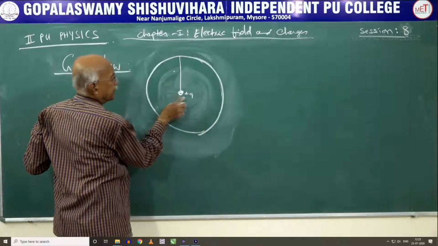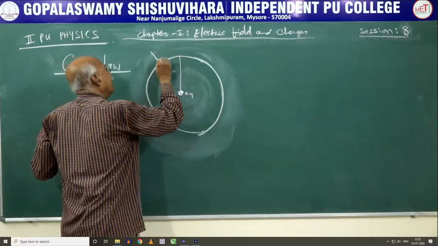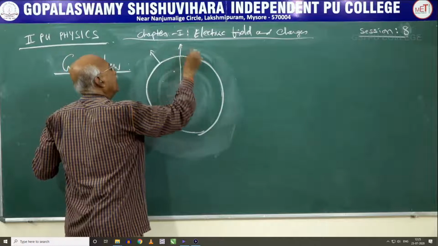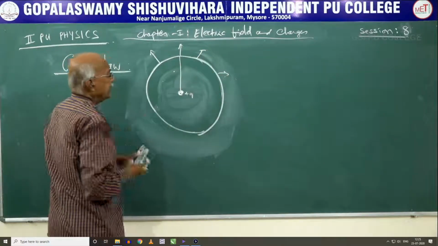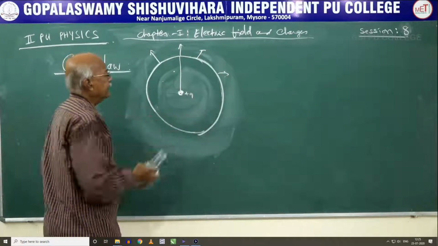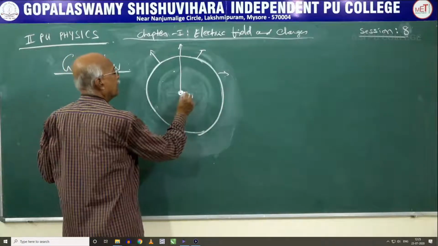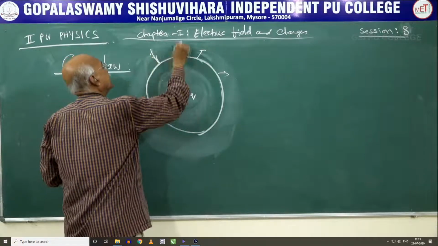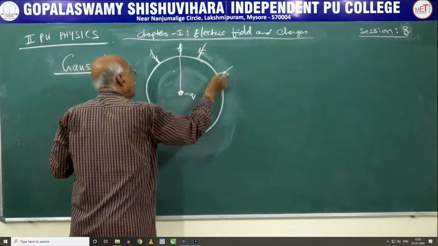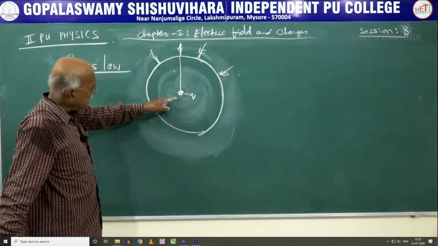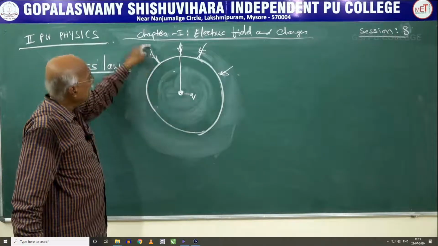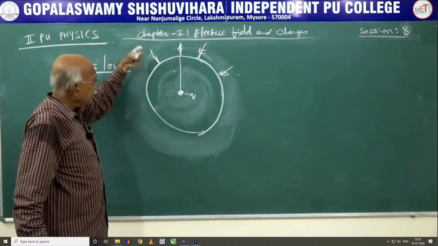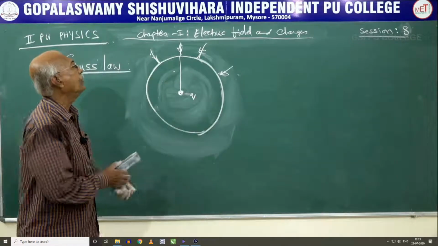If we consider this to be a plus q charge, then the electric field available at all these points will be normal to the surface, which we call outward flux. On the other hand, if you write this to be minus q, all these will be pointing inwards. You will remember that it should be pointing inwards. So if you take minus q charge, the electric field will be inwards, and in case of plus q charge, it will be outward.